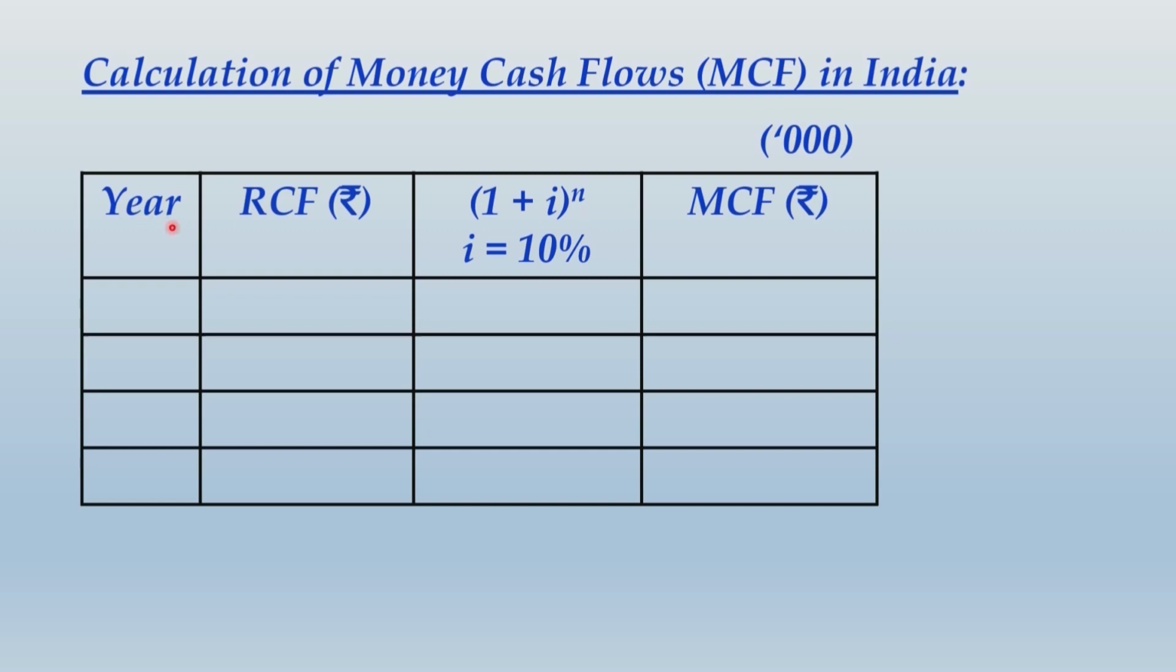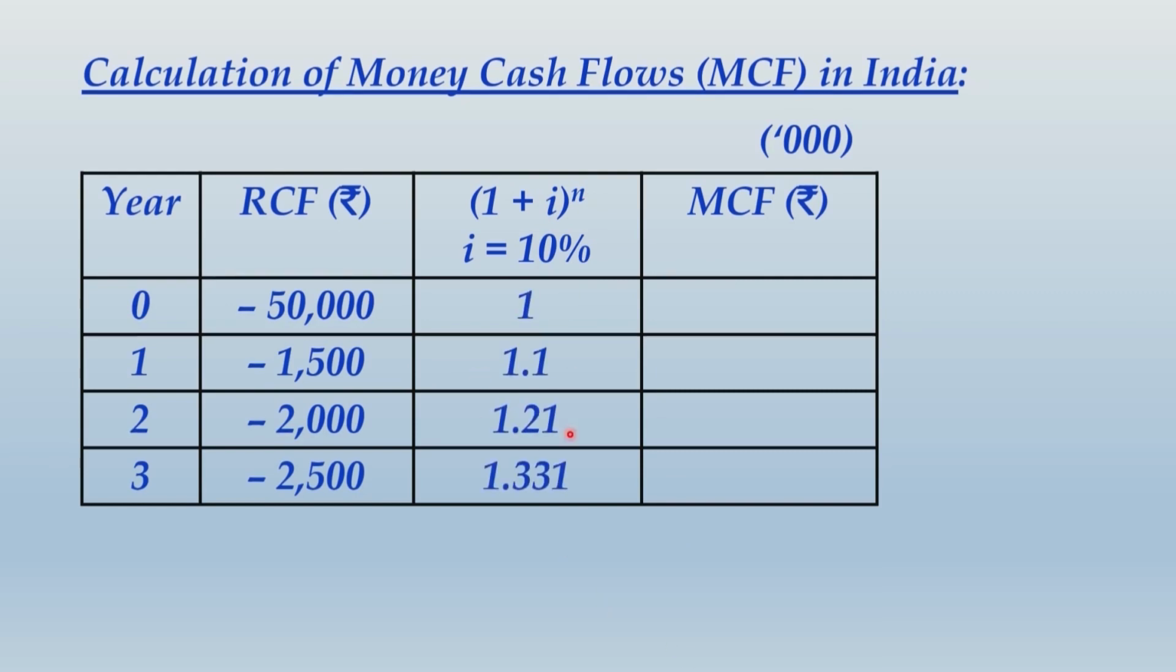So in the year column, we would take 0, 1, 2 and 3. The real cash flows are already informed to us, and don't forget these are in thousands. Now the inflation factor 1 plus I raised to n. For year 0 it will be 1, and then 1.1, 1.21, 1.331, and then these real cash flows multiplied by these inflation factors, you would arrive at the money cash flows or nominal cash flows.